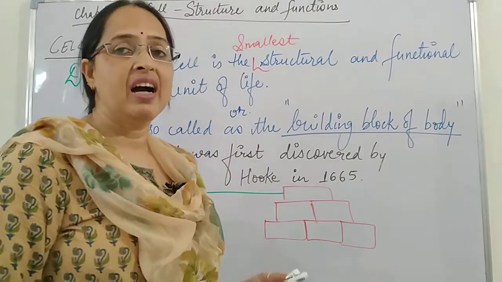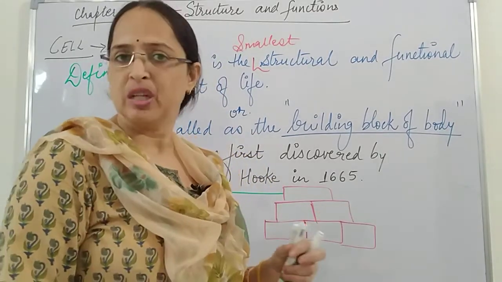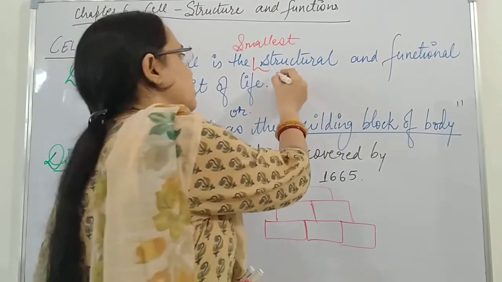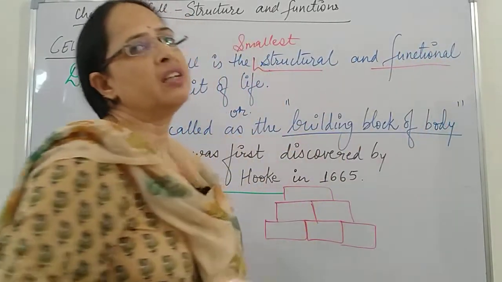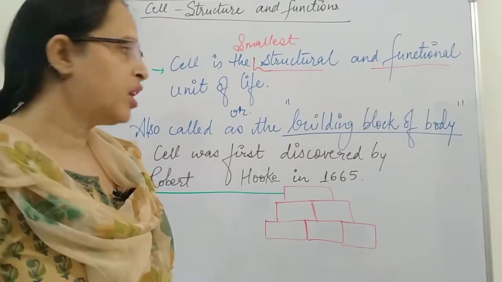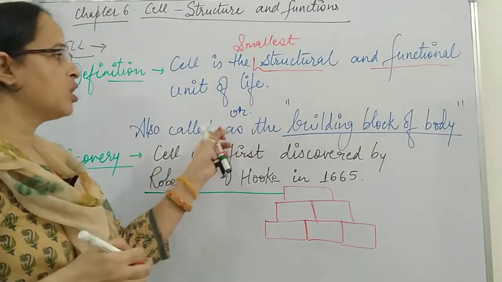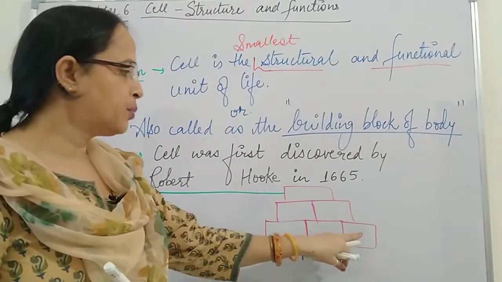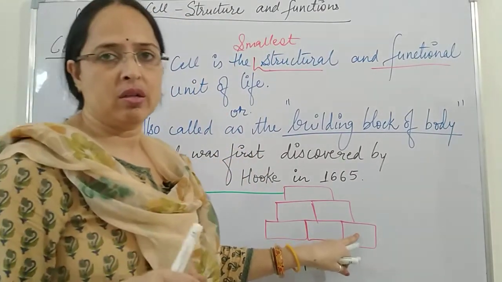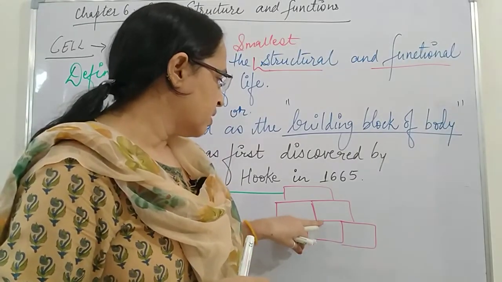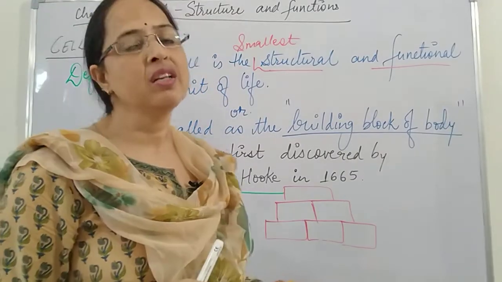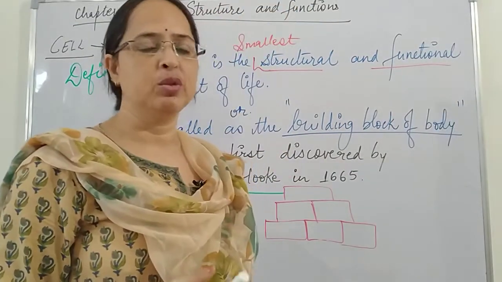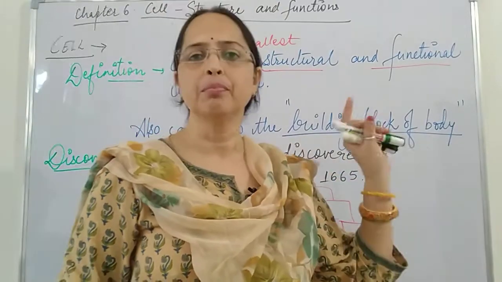And though bricks are dead, so we can't say that it is a functional unit, but in a living organism body, cell is the structural and functional unit of life. Now here we come to the next, that is, this is also called as the building block of the body. As I told you over here, as brick is the main building block. If we remove this brick, then what will happen? All bricks will fall down. In the same way, they are joining and they are forming the complete building. So we call them as the building block of the body.